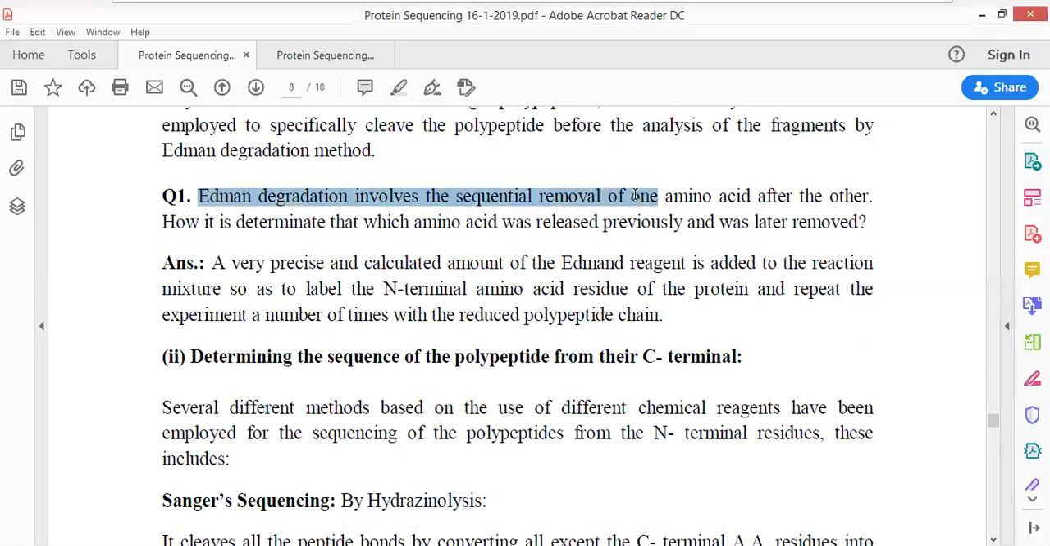Edman degradation involves the sequential removal of one amino acid after the other. How is it determined which amino acid has been removed previously and which after a certain period of time? A very precise and calculated amount of Edman degradation reagent is added in such a manner that it can react only with the one N-terminus amino acid residue of a protein, and then the experiment is repeated again and again.